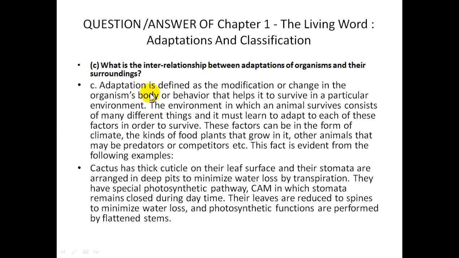So that is the question, which is asking what is the interrelationship between the adaptation of organisms and their surroundings. What is the relationship between them? Adaptation only occurs on the basis of the surroundings, because adaptation depends upon what type of surrounding it is. If the climate is hot, there is a different type of adaptation. If the temperature is cold, there is a different type of adaptation. So we can see that adaptation totally depends on the surroundings.